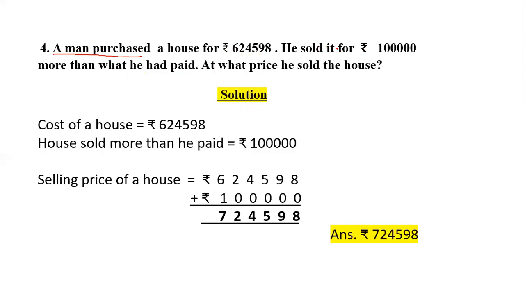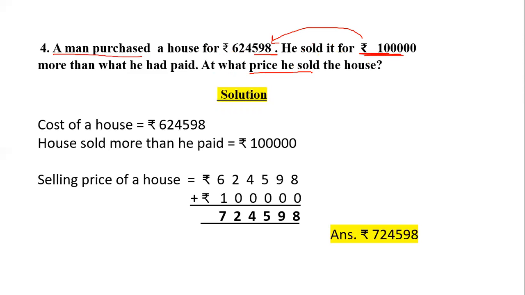Then he has sold that house which he has purchased. It is of 6,24,598. Now he has added 1 lakh to this amount. Then you have to find the total selling price of the house.